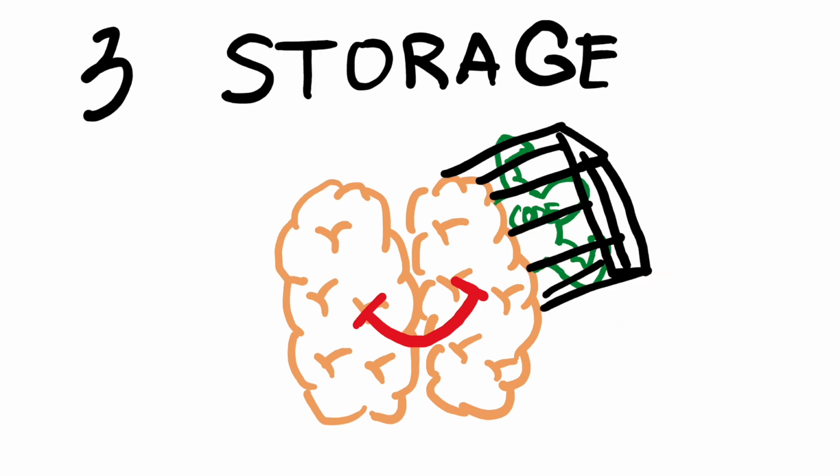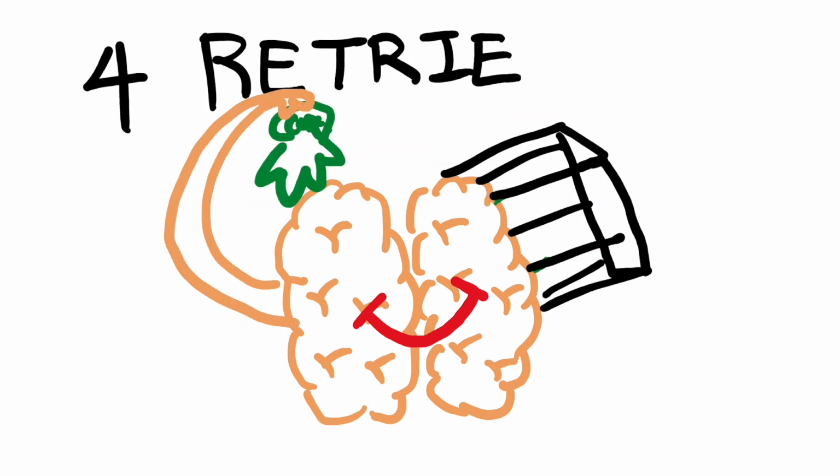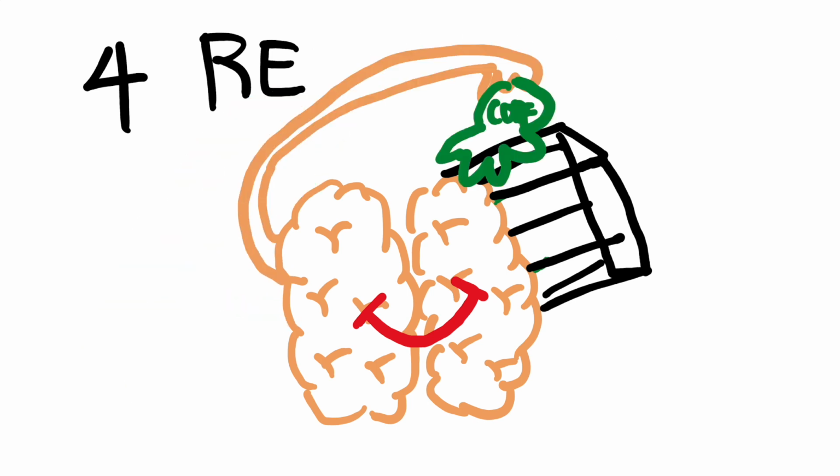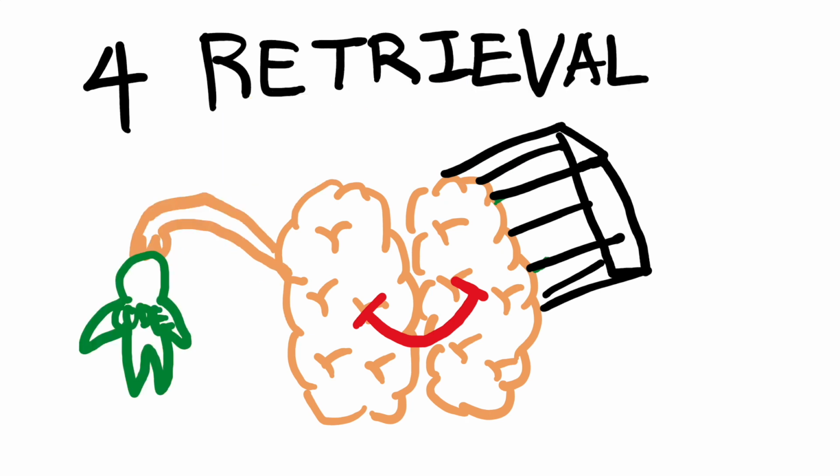Storage refers to the retention of encoded information in the brain over time. And retrieval refers to the process of accessing stored information when it is needed. This involves the activation of the neural networks that were involved in the encoding and consolidation of the memory.